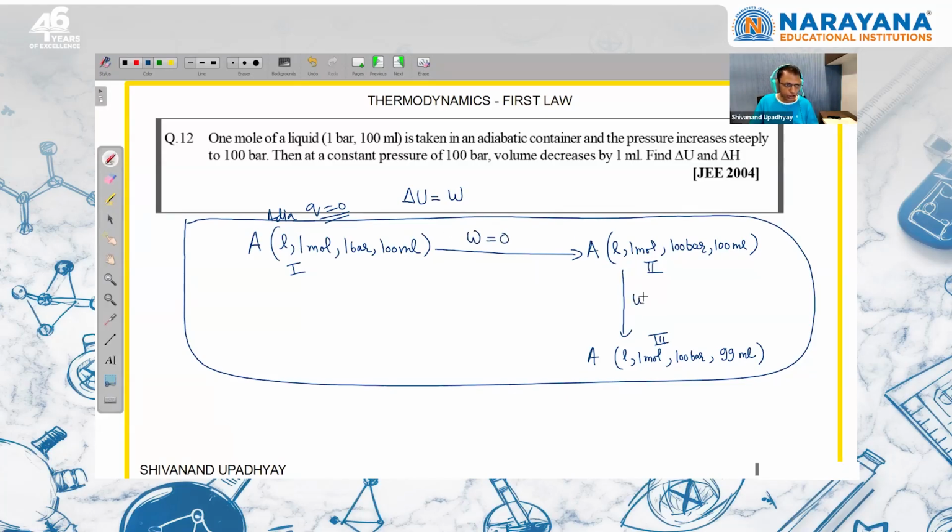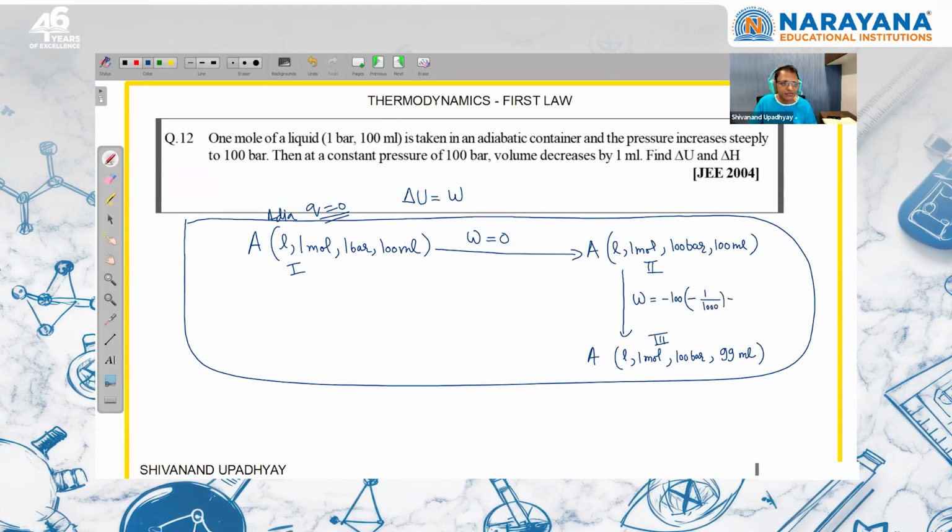Here, what will we write for work done? dw is minus P external into dV, right? So pressure is constant, so P external is 100 bar, so minus times 100 bar, and the volume change we have to write in liters. So the 1 ml volume change is negative, and if we put it in liters, I have to divide it by 1000.